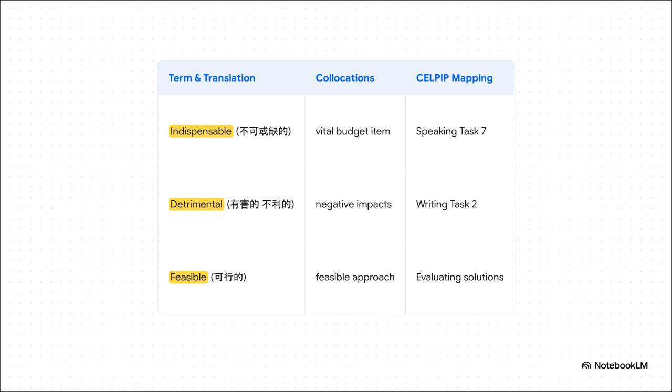Next up, detrimental. Detrimental. 有害的，不利的. This is your go-to word for describing negative environmental impacts in Writing Task 2. Finally, feasible. Feasible. 可行的. Whenever you're evaluating a proposed solution for a Canadian municipality in the exam, call it a feasible approach. It sounds so much better than just saying a good idea.